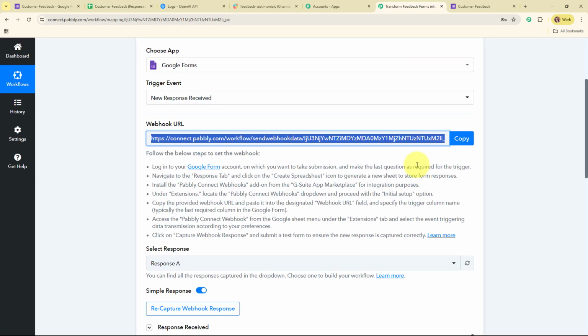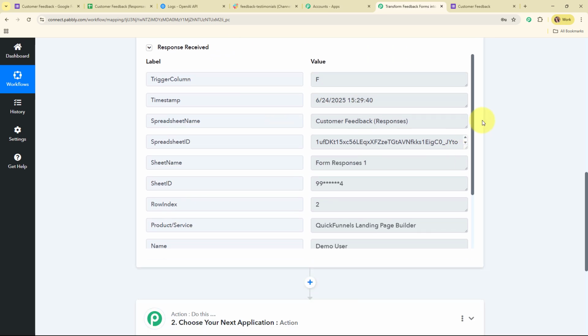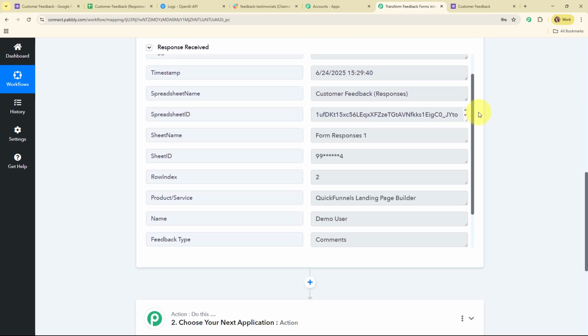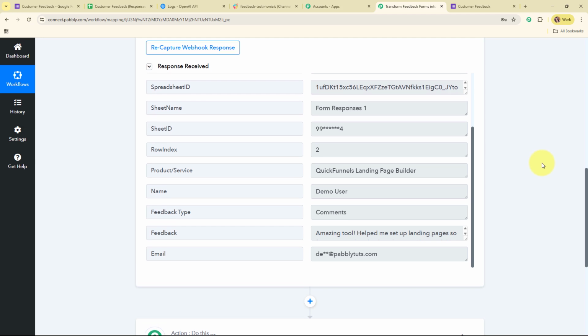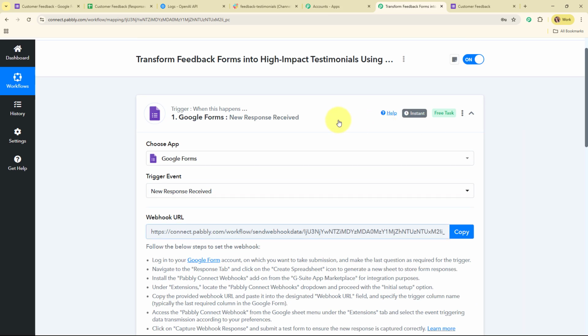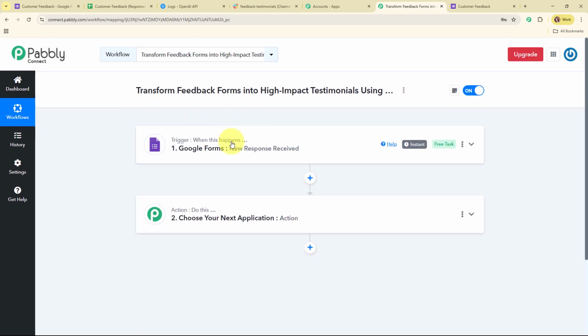Alright, so now let's move back to our Pabbly's workflow, and here you can see we have received a successful response where we have received all the form response details. So with this, we have successfully set up this trigger over here. So once we have received a new response to our Google Forms, I want to share this response to OpenAI to firstly categorize the feedback received as positive, neutral or negative.